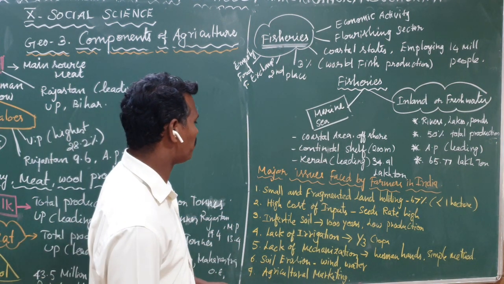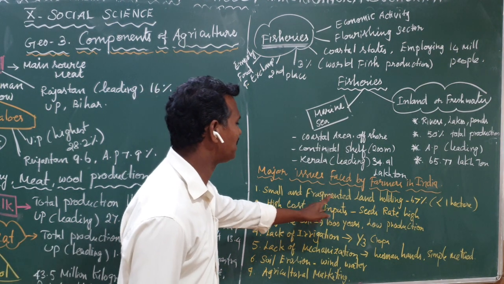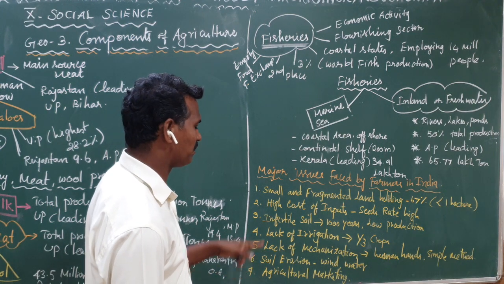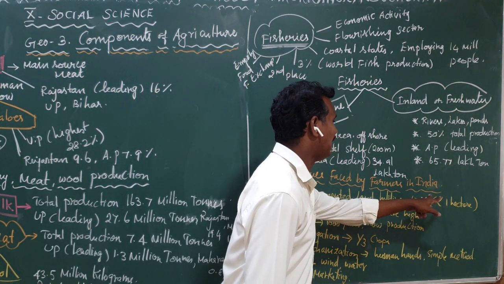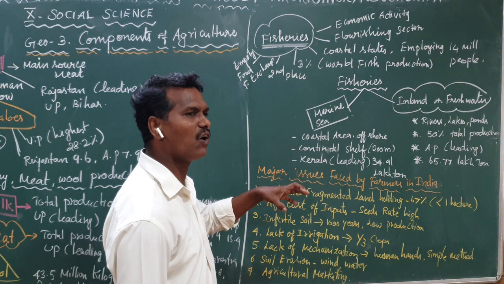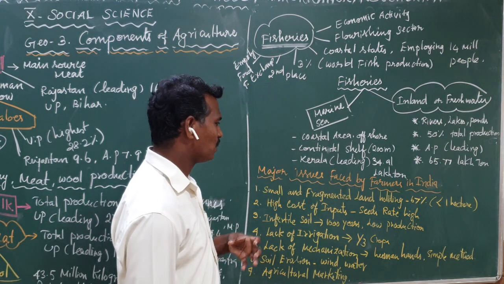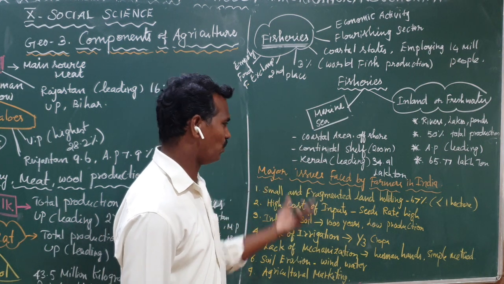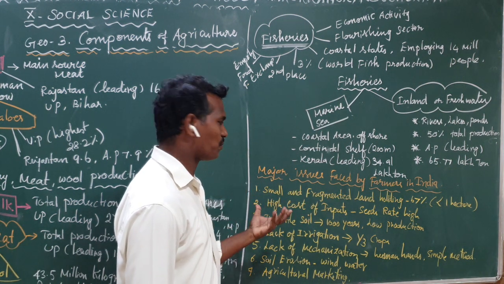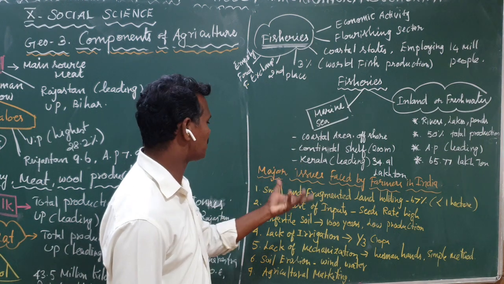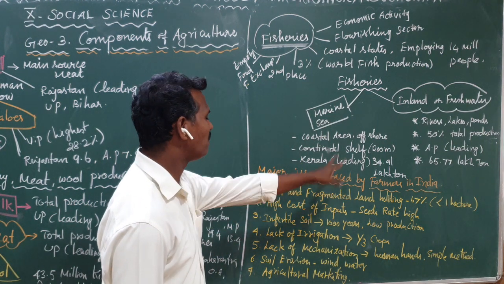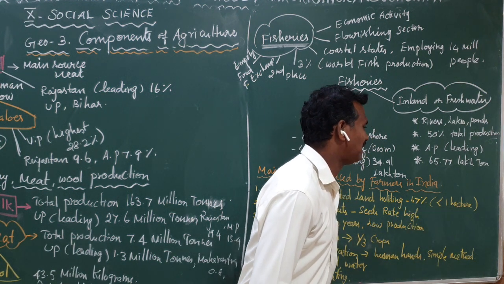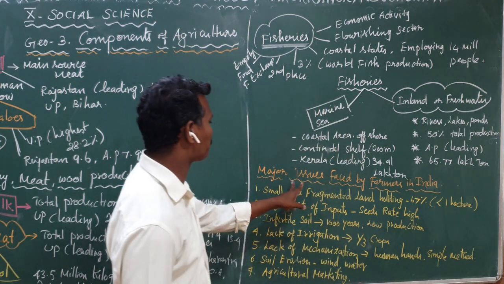Listen, the first problem is small and fragmented landholding. Nearly 67% of Indian farmers have only a small area of land. Small landholders do not produce much, and when they do not produce more, they do not get more yield. This is the first problem faced by farmers. Most of them keep land of less than 1 acre. This is a major problem.